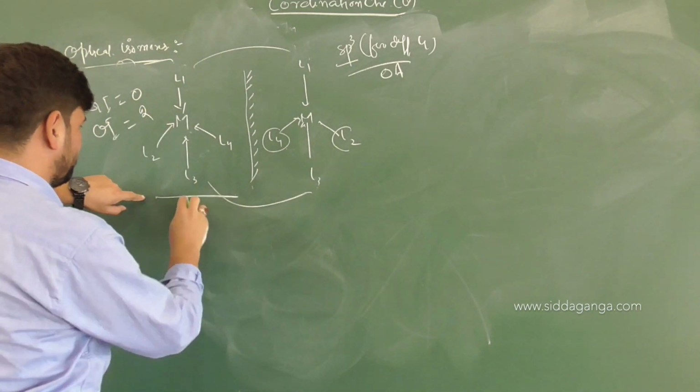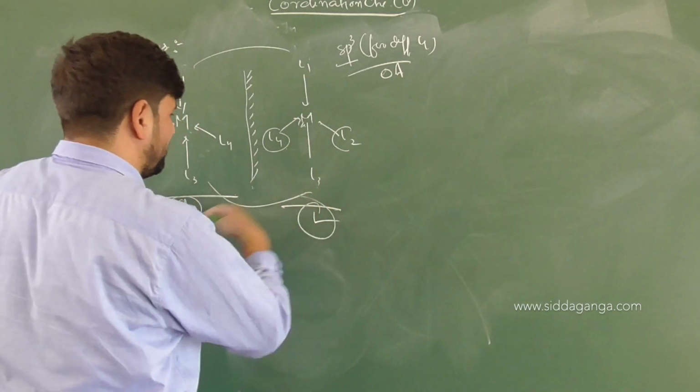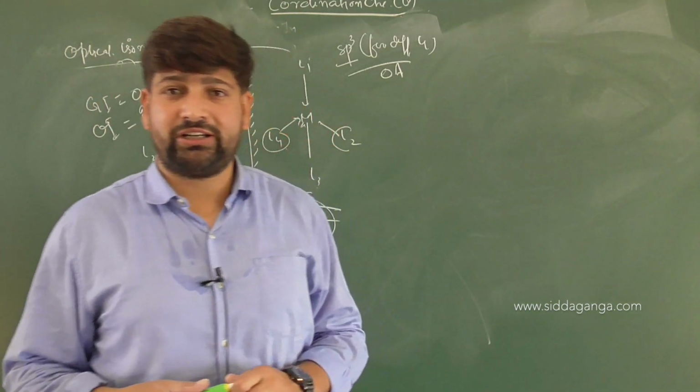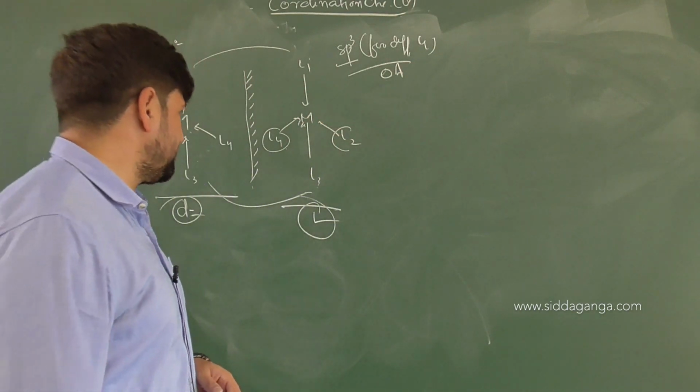Suppose if this one is d, this one will be l. If it is just dextrorotatory, definitely the other one will be levorotatory. One rotates the plane of polarized light towards the right and one rotates the plane of polarized light towards the left. Am I clear with this?